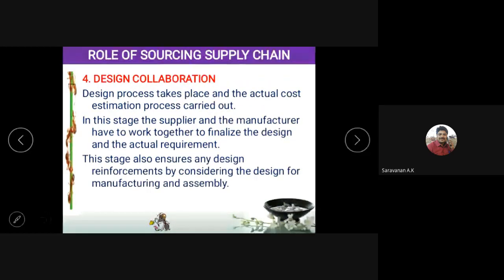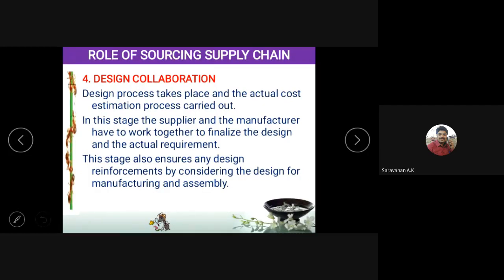Next is the design collaboration. Once the contract is made, the manufacturer has to give his design to the supplier and ask them to fabricate the product as per the design. So that is the design collaboration. Until then, most industries will not reveal their design content. But if you have an agreement, you have to give the design to them.